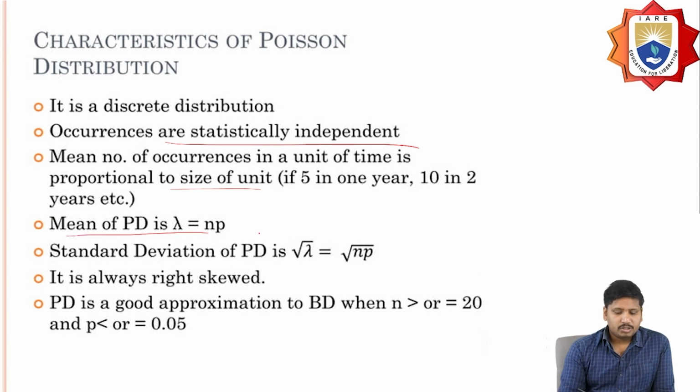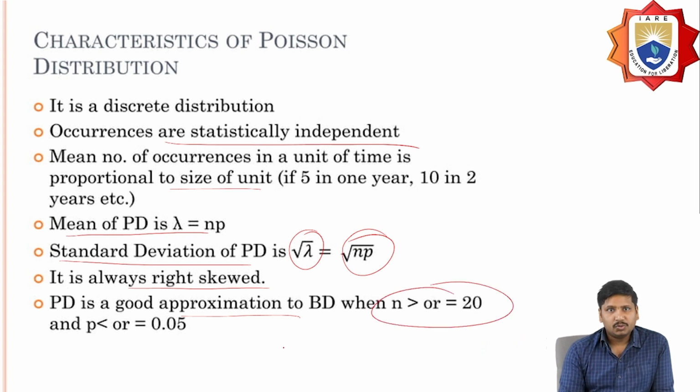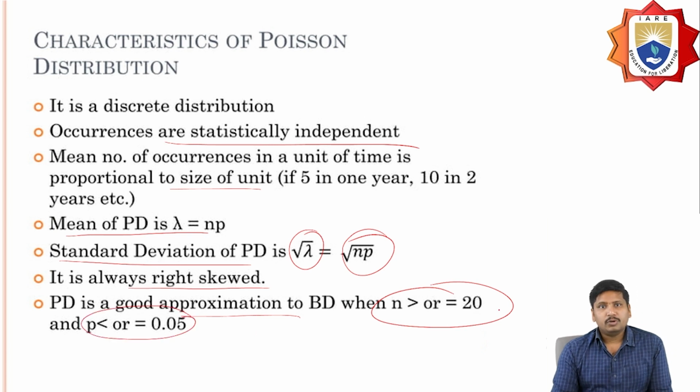The mean of the Poisson distribution is lambda equal to np, and the standard deviation is square root of lambda, which is equal to square root of np, and it is always right skewed. The Poisson distribution is a good approximation to the binomial distribution whenever n is greater than or equal to 20 and p is less than or equal to 0.05.